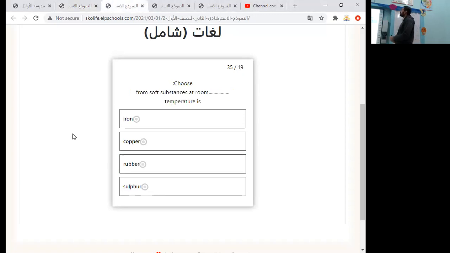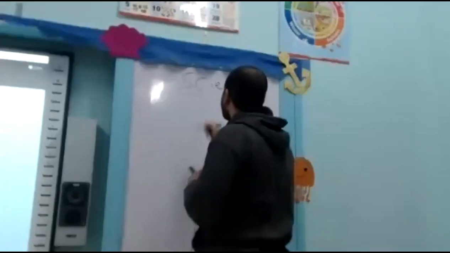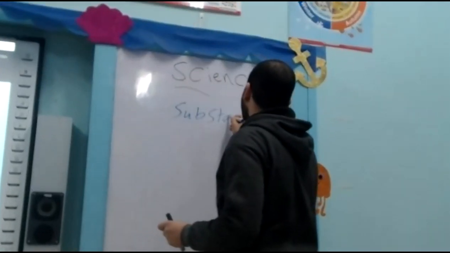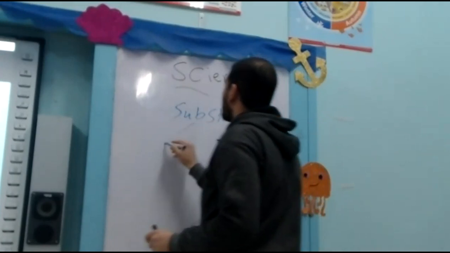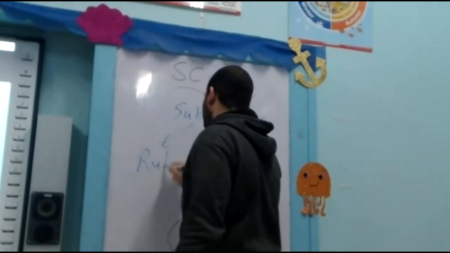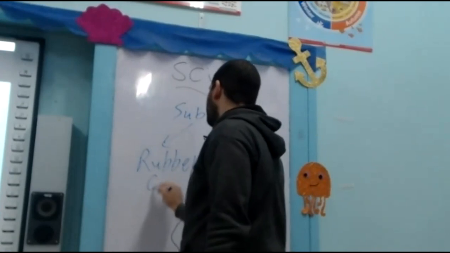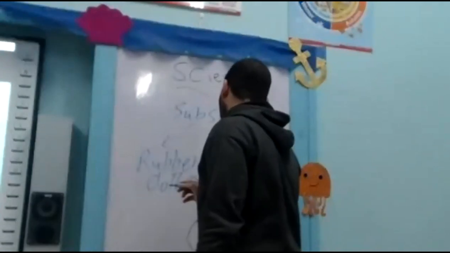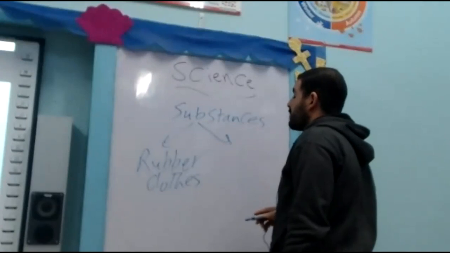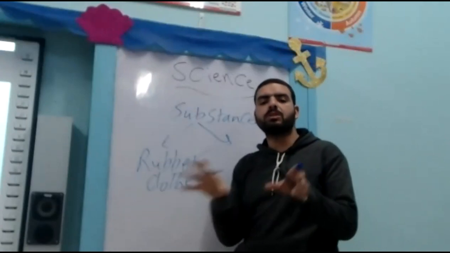Next, from soft substance at room temperature, we know that some substances are solid at room temperature. There are some substances that are soft at room temperature, like rubber, clothes, while there are other substances which must be heated to be softened, okay?